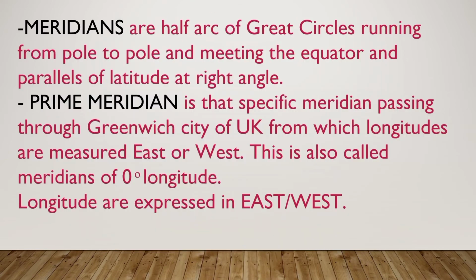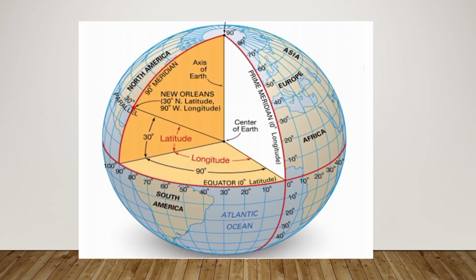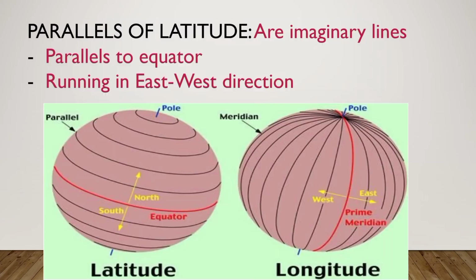Now meridians are half arcs of great circles running from pole to pole and meeting the equator and parallels of latitude at right angles. See friend, this image, these lines are known as meridians. Let us see the clear image.